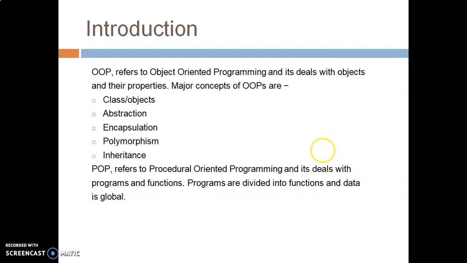So the first one is POP, and to overcome the pitfalls of POP, there are other languages like C++ and Java. C++ and Java follow completely the approach of OOP, that is, object oriented programming. So what are the concepts of OOP? The concepts of OOP are class, object, abstraction, encapsulation, polymorphism, inheritance, and many more. Java is a truly object-oriented programming language which follows these concepts.